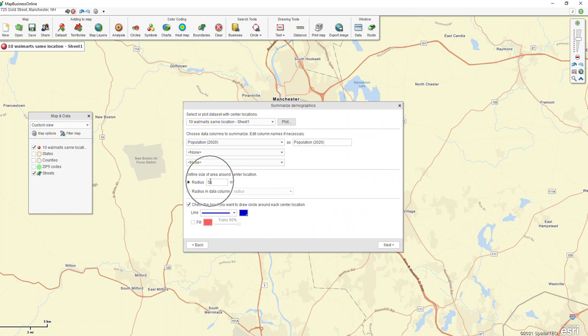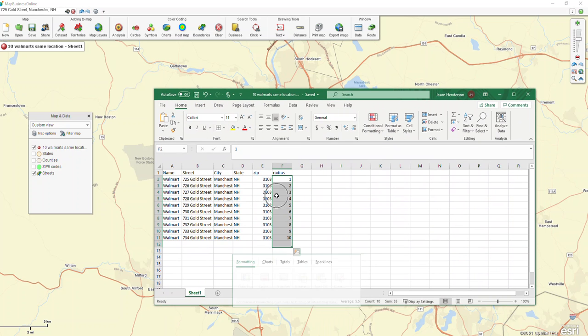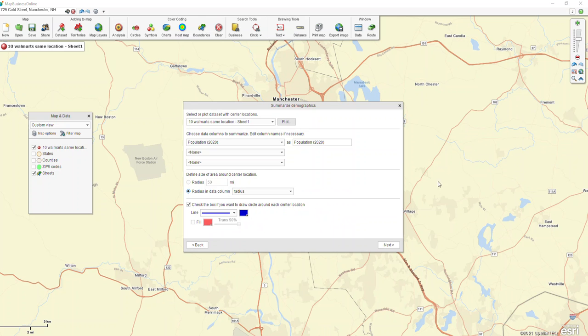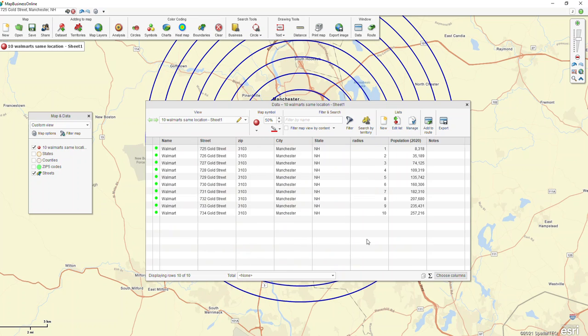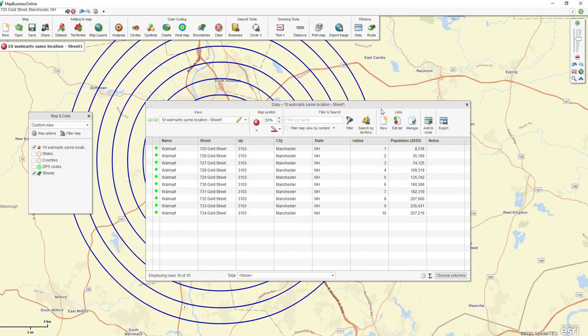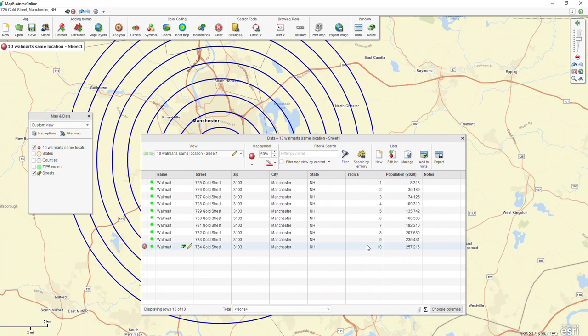So if you wanted everybody to be the same, you could do this, but I'm going to choose radius in data column. And that comes back to my spreadsheet here, the radius column. And so I'm going to choose population. From that, I have to have just one color, so I'll just leave it as blue and click next. Click done. And so now I have my multiple rings on the map all at once based on my 1 to 10 mile radius, and then I have my population per location. So you can then choose to export, and that'll export that all together as one CSV file.